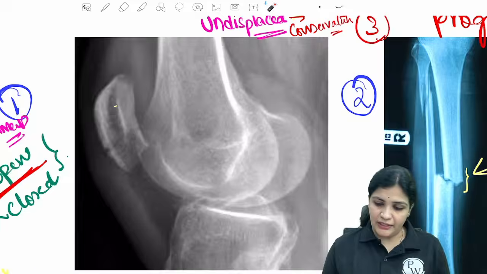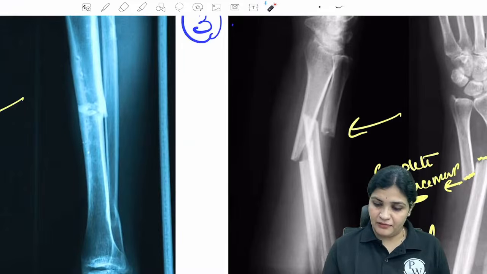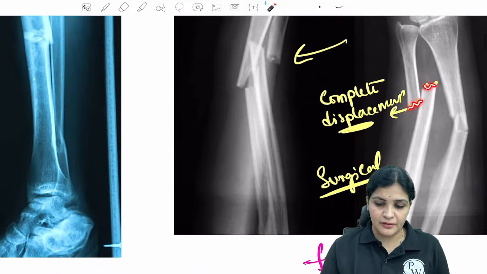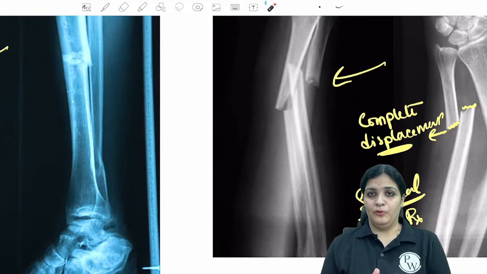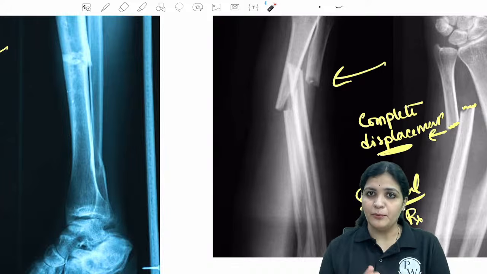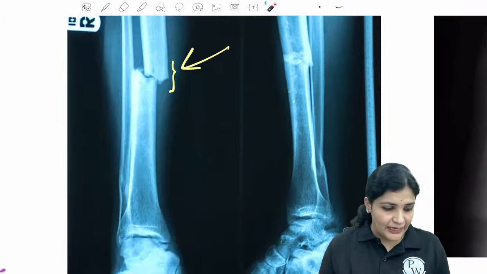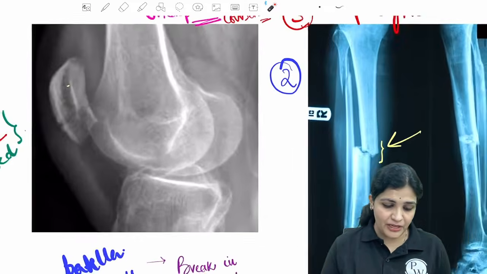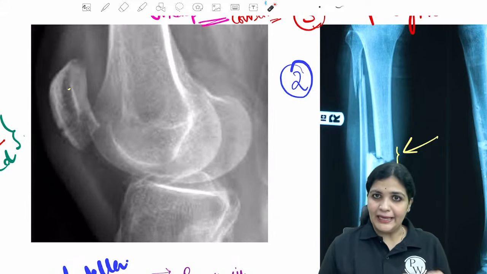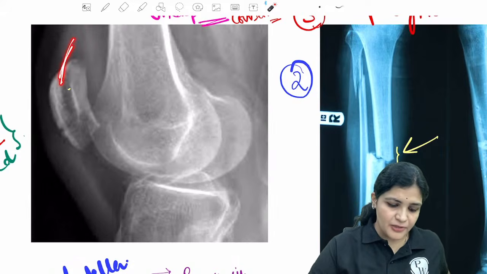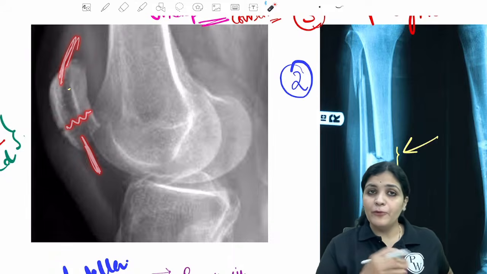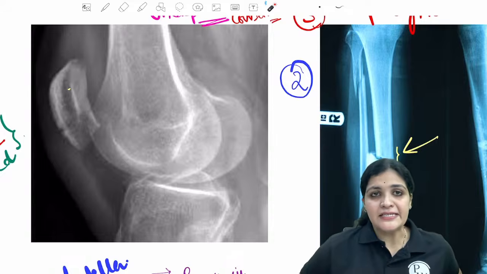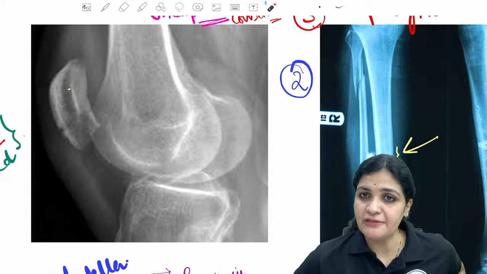And here, when you compare this with this particular fracture, this is also a fracture, right? Whenever you see a fracture, there is a break in the bone, and whenever there is a break in the bone, the fragments displace, right? Here, there is no displacement of the fragments. When you go back and see other patella fractures, the fragments move, this fragment moves up and this fragment moves down. But there is no such movement in the fragments here, so this is called an undisplaced fracture.